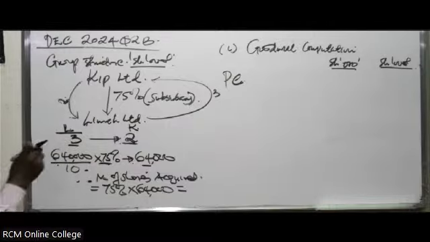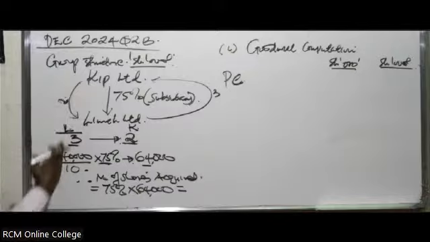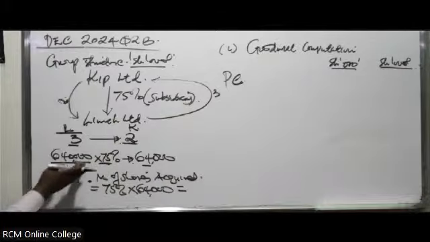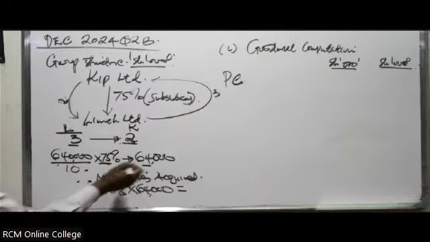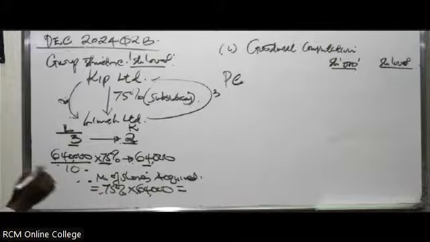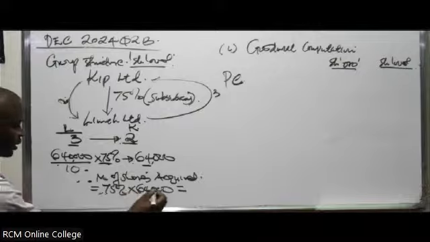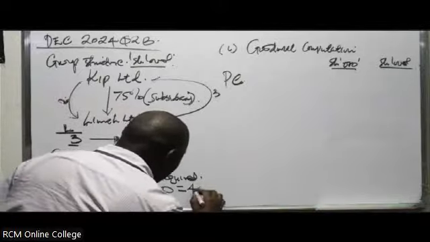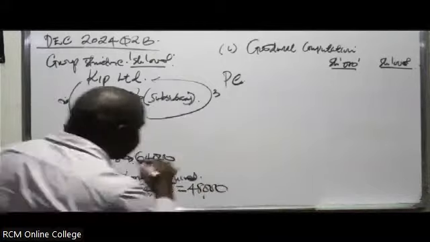But the parent company didn't acquire all 100%. They acquired 75%. So 75% multiplied by 64 million gives you 48 million shares. They acquired 48 million shares.